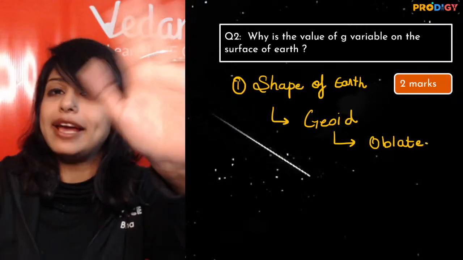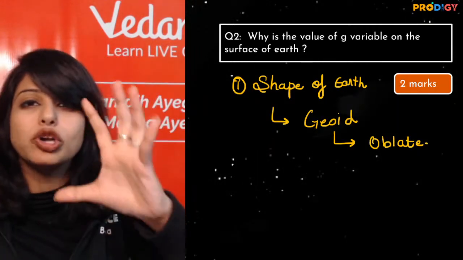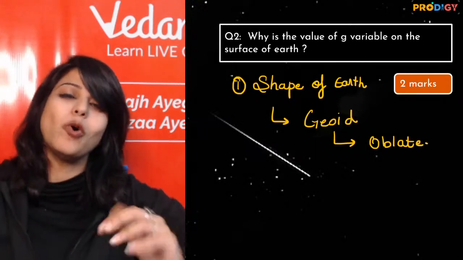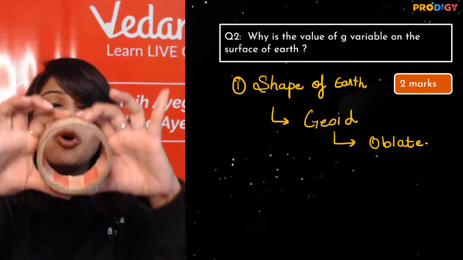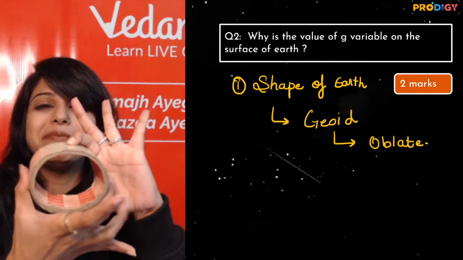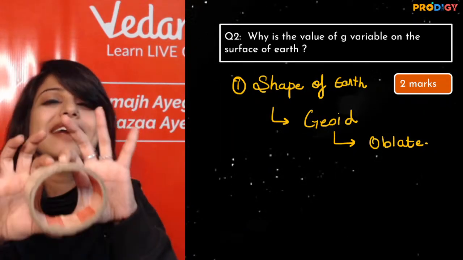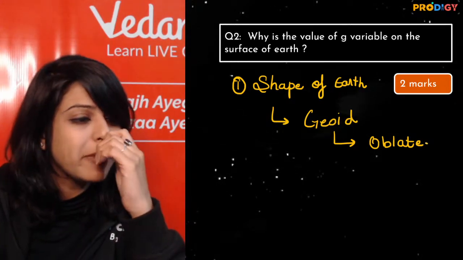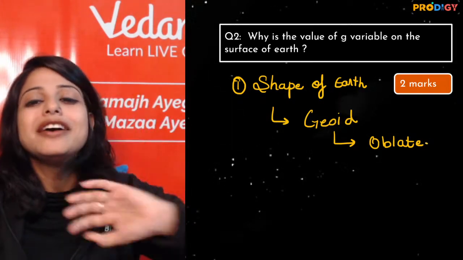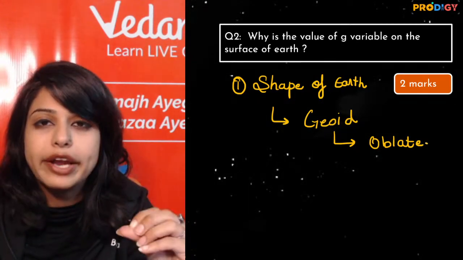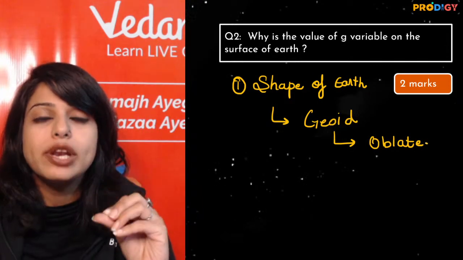Oblate. Earth is not like that. Earth is like motu. Motu log kaise hote hain? They have a tond. With a big tond, right? So when I talk about oblate, ऊपर से पिचके हुए हैं, छोटे हैं, height में छोटे हैं, cute से, but बीच में से तोंदूरमल. So that is the shape of the earth. It is called an oblate, right? So your perfect answer is shape of the earth is not perfect sphere. It is geoid. More precisely, it is oblate.